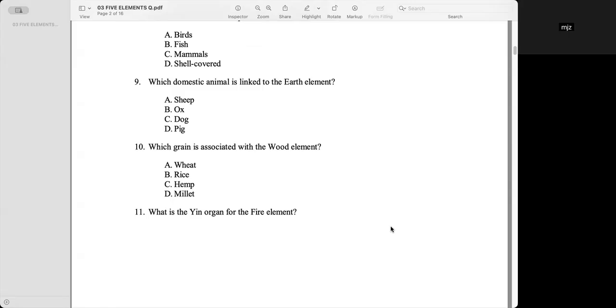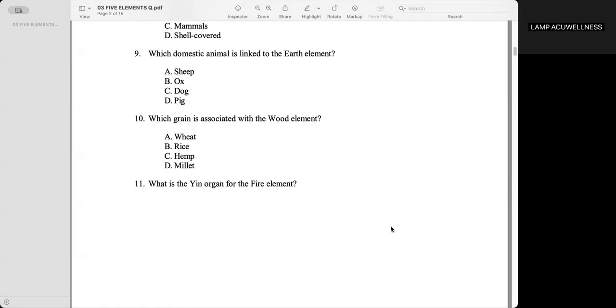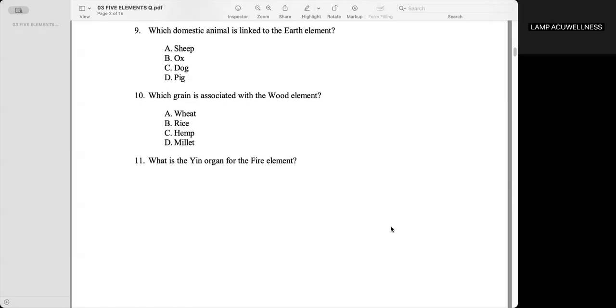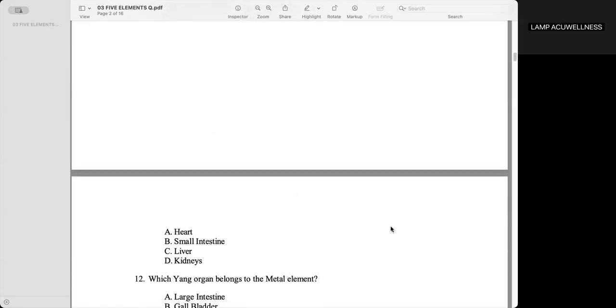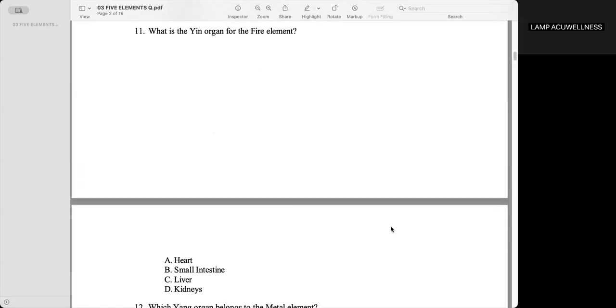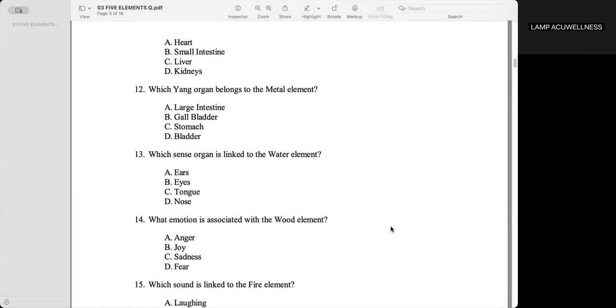Letter B, ox. The answer is ox, letter B. Which grain is associated with the wood element? Wheat, letter E. What is the yin organ for the fire element? The heart. Which yang organ belongs to the metal element?